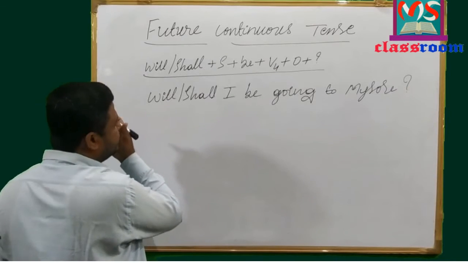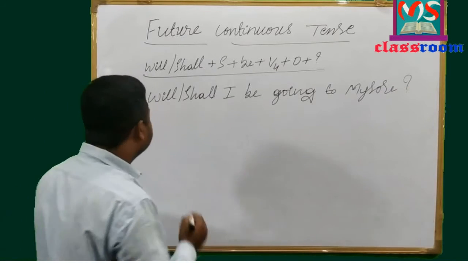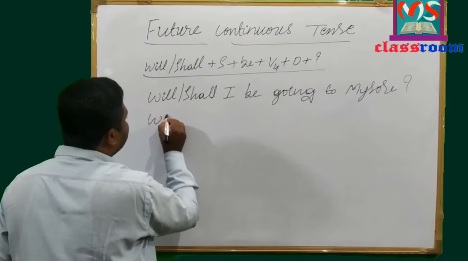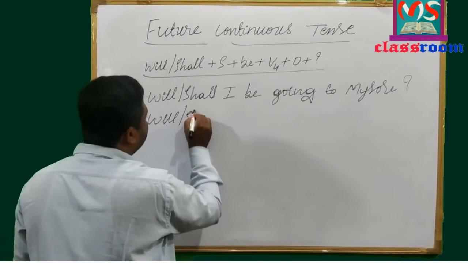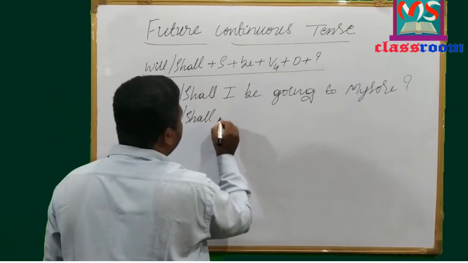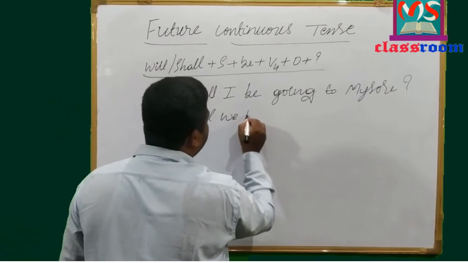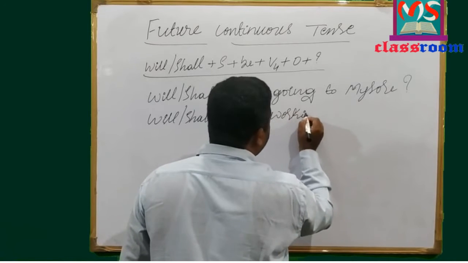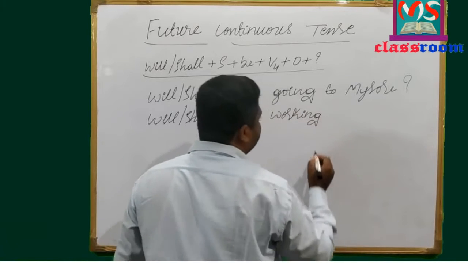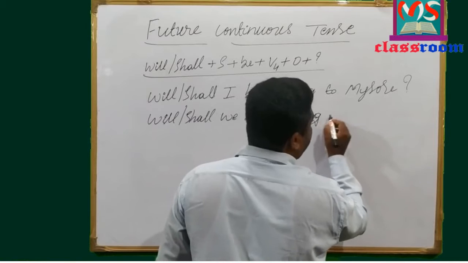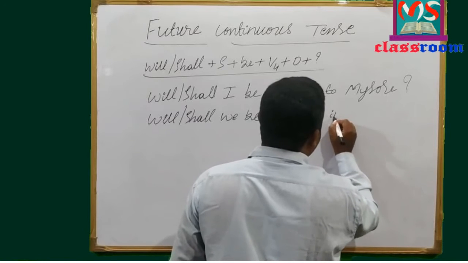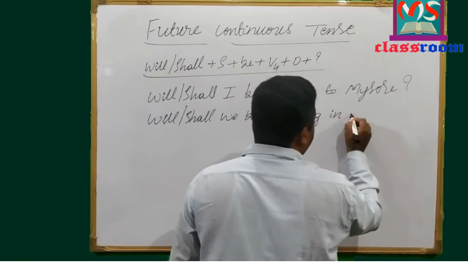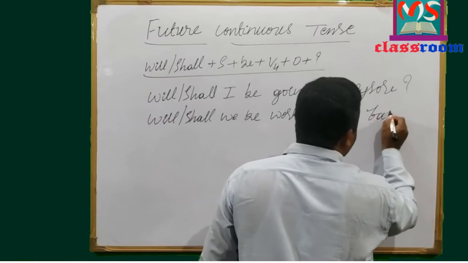Let me write the second sentence. The second sentence is will or shall we be working in a factory?